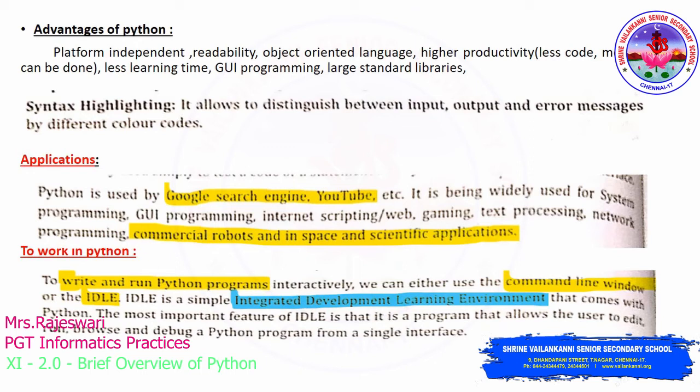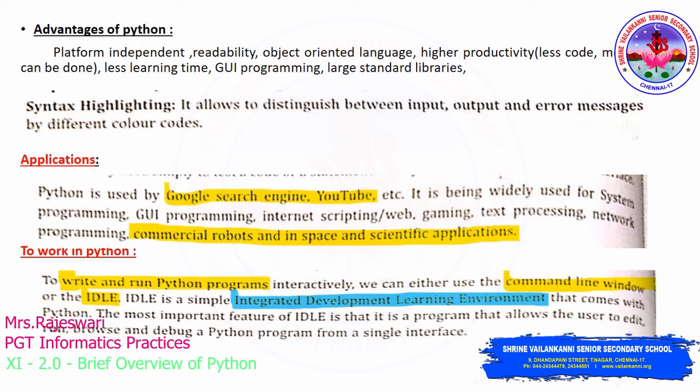Whereas in C, C++ and Java, you have to write more code to perform a specific task on a computer. But in Python it is not like that. With less code itself, you can complete more work. That's why we call it higher productivity and less learning time. It supports GUI programming, and a large number of libraries are available in Python.